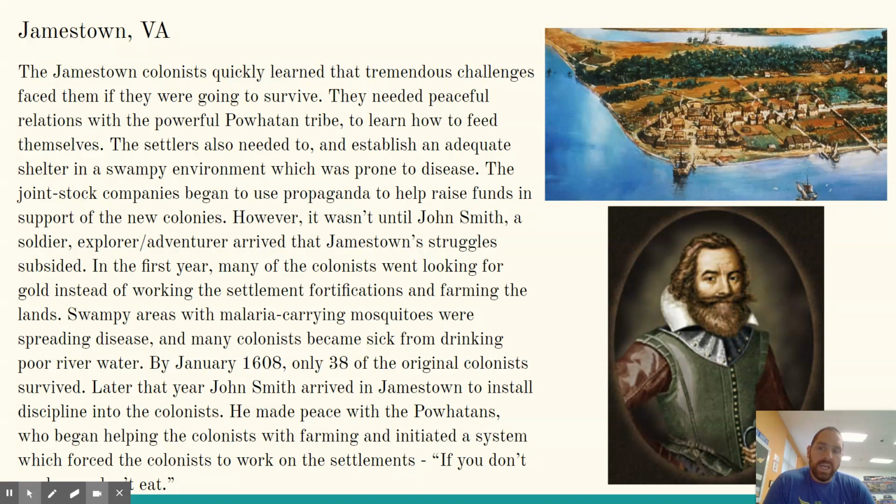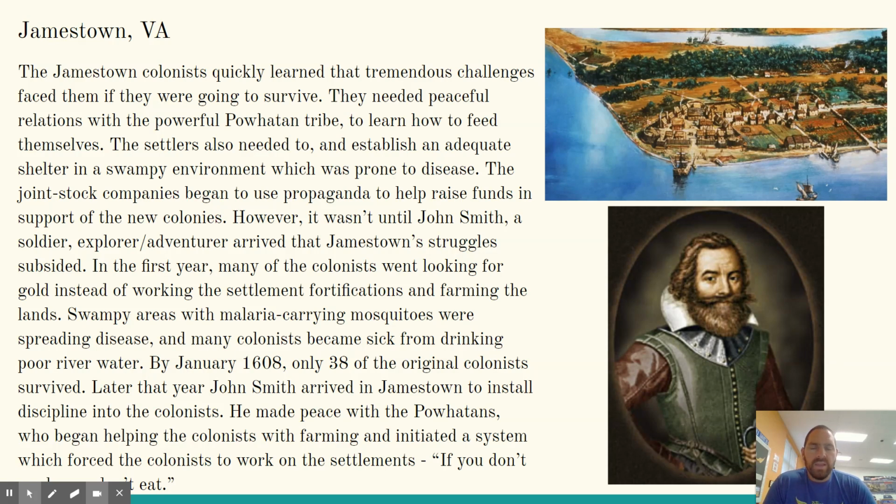They needed peaceful relations with the powerful Powhatan tribe to learn how to feed themselves. Settlers also needed to establish adequate shelter in a swampy environment which was prone to disease. The joint stock companies began to use propaganda to help raise funds in support of the new colonies. However, it wasn't until John Smith, a soldier, explorer, and adventurer, arrived in Jamestown that struggles subsided.